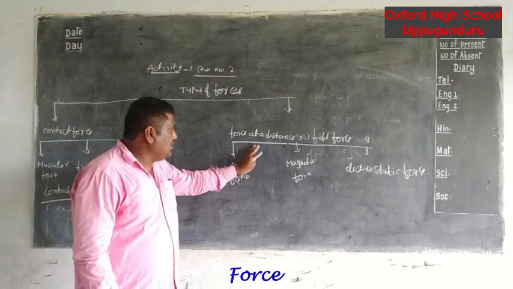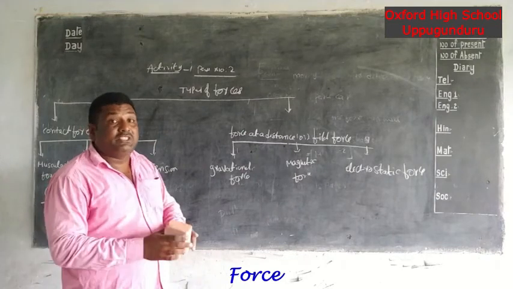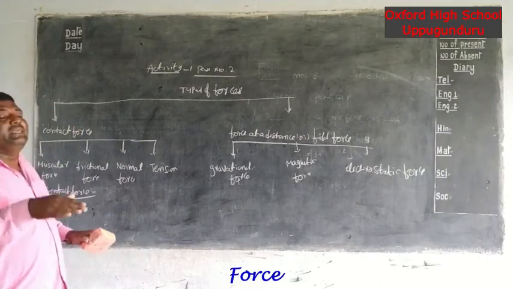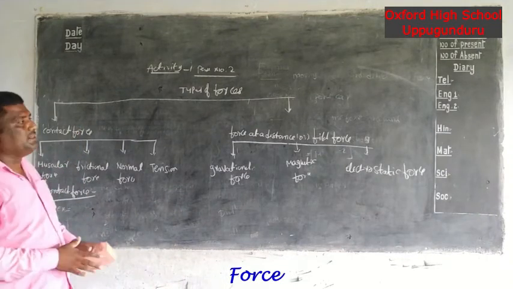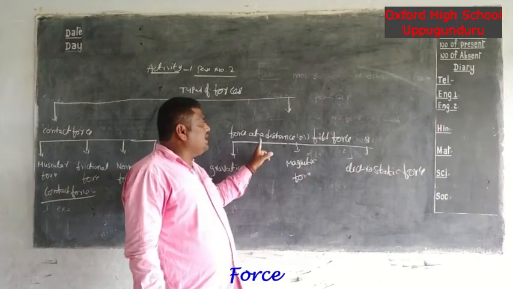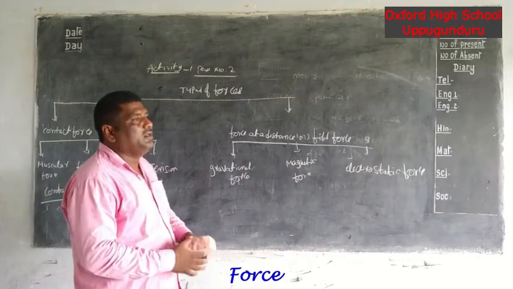The force existing between any two interacting bodies that are not touching each other is called the field force, or force at a distance. What is the definition of the force at a distance?